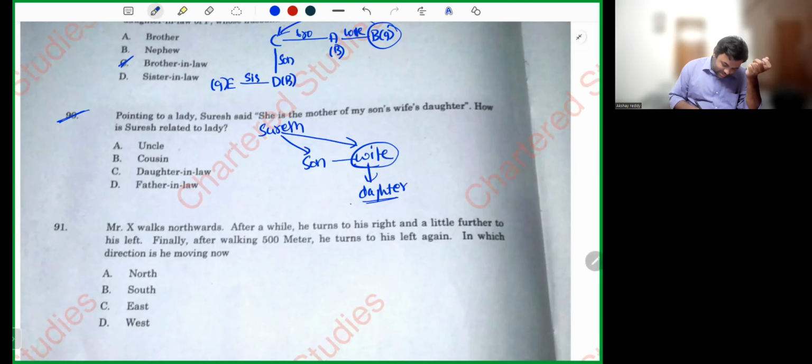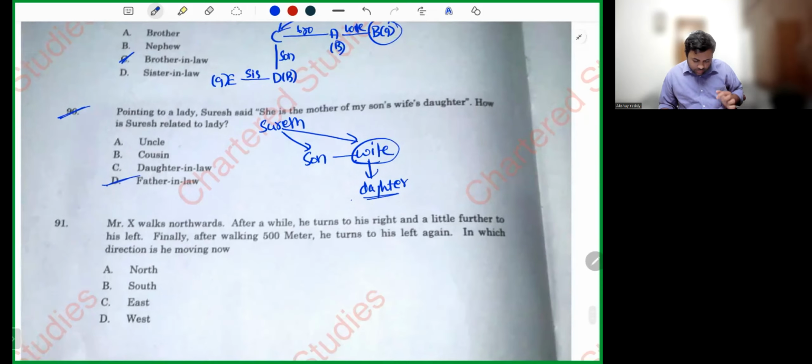Father-in-law. What is there in this? Yeah, with a little thinking, you can crack it simply.